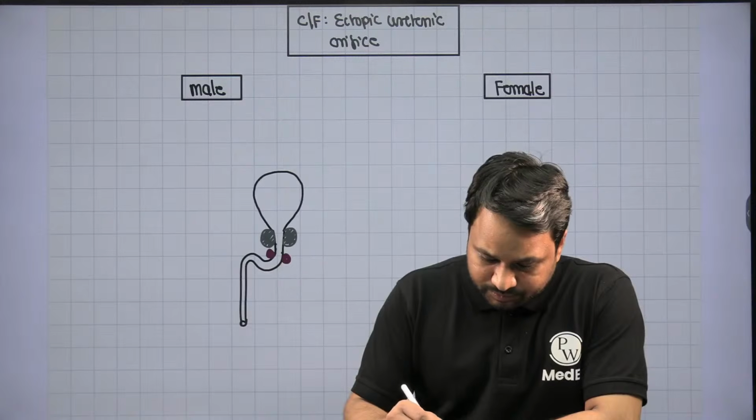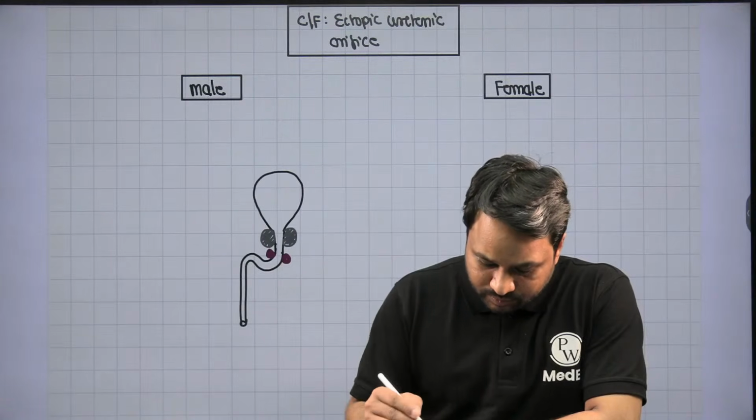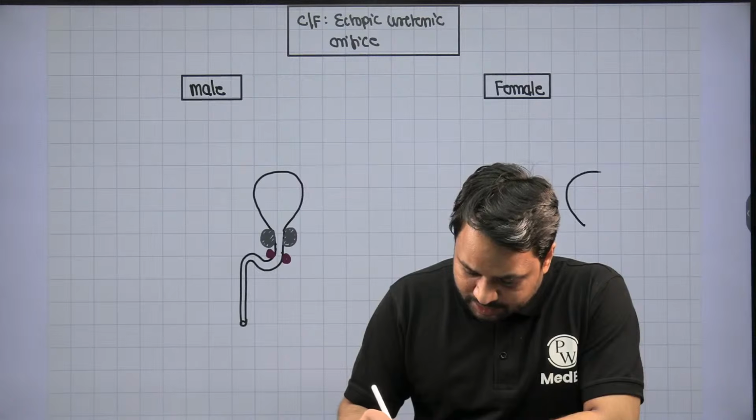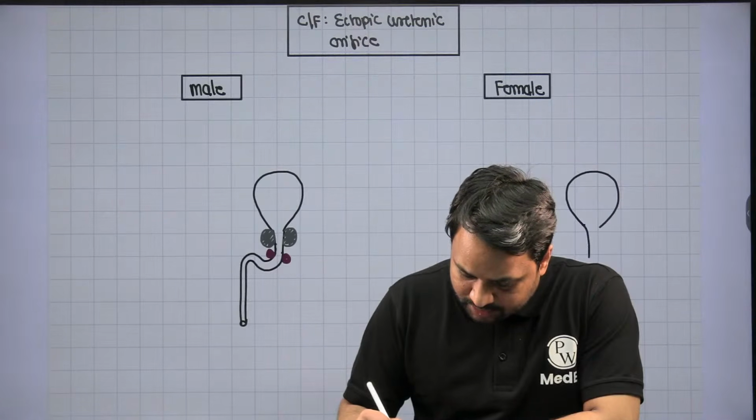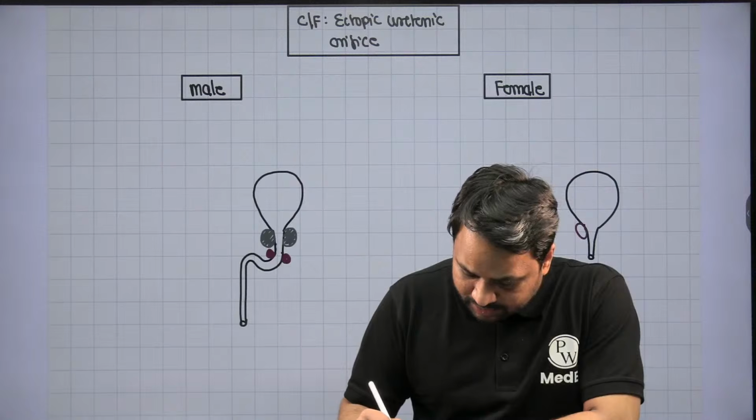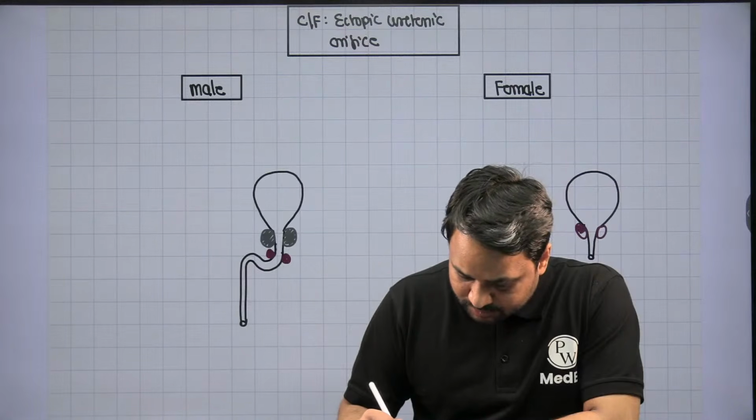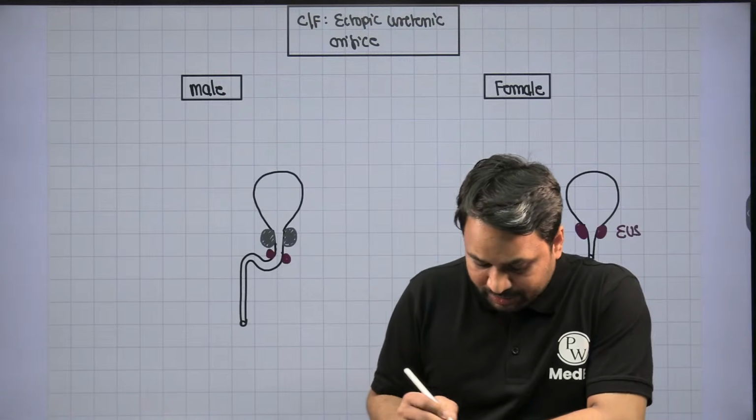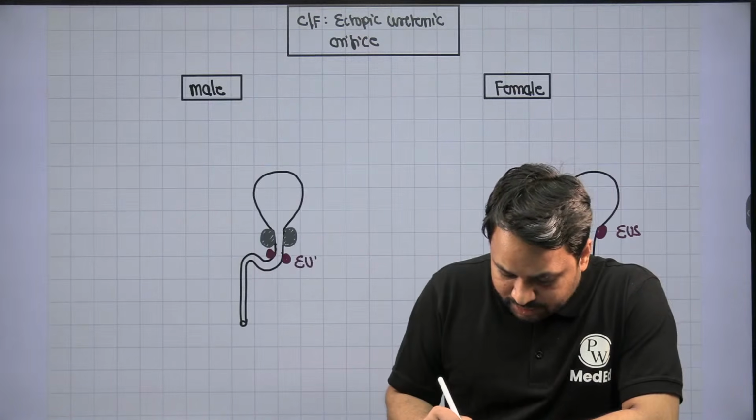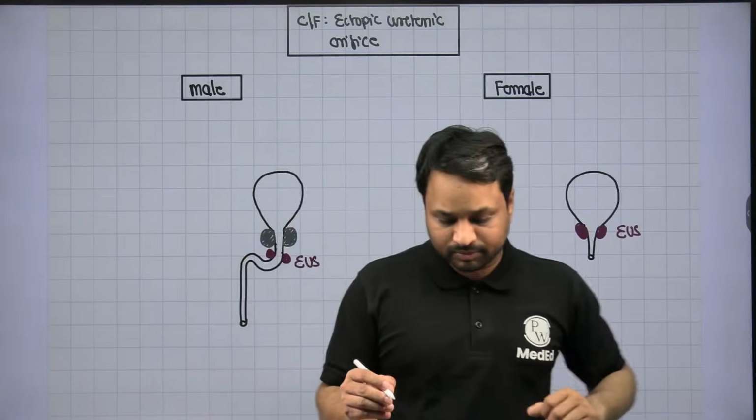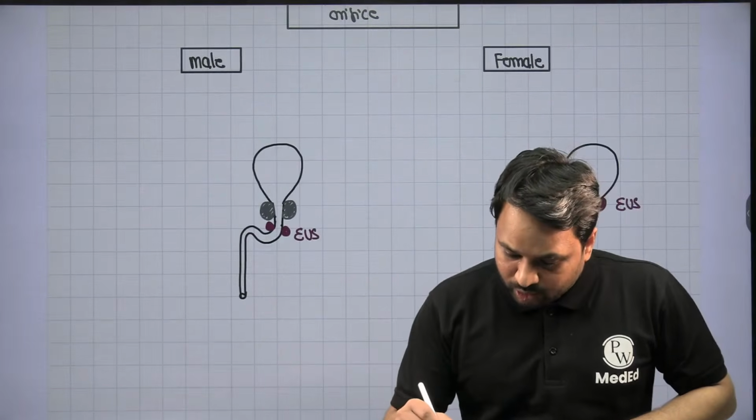In female patients, take this as a representation of the bladder and this is the urethra. There is no prostate gland. EUS stands for external urethral sphincter. In females, the external sphincter is present right at the neck of the bladder. Now, in an ectopic ureteric orifice, what is the problem?